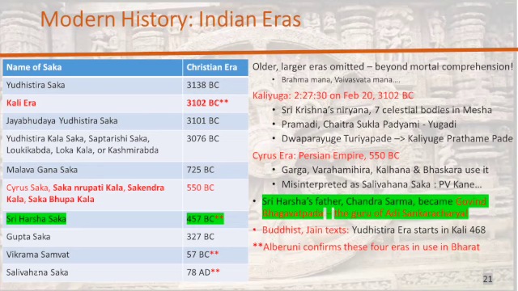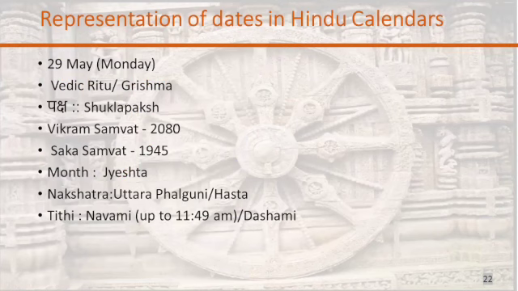And the most recent are the Vikrama Samvat, 57 BC, still in use, and Salivahana Saka, still in use. I tried to look for Hindu calendars on the internet, hoping I could find one that actually showed all 3 dates. But I can tell you that there used to be. Can you see the screen?